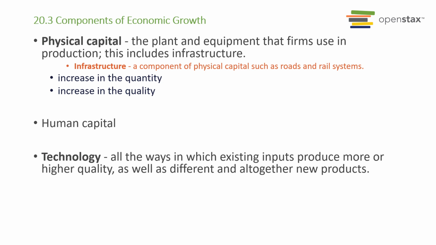All right, so also know what physical capital is. That's the plant, equipment, and buildings used in production. This also includes infrastructure, so your internet, your highways, your ports, your airports will all be part of our physical capital. And also know what technology is: all the ways that inputs can produce more or higher quality output, as well as entirely new products. So these three variables, physical capital, human capital, and technology, are the key things a country can do to increase the productivity of workers.